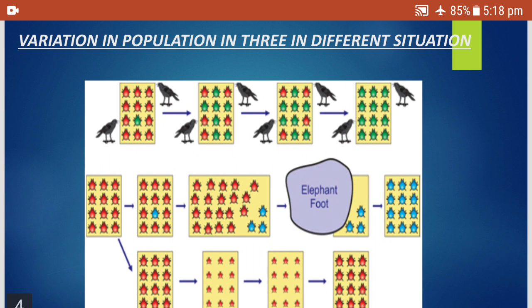Now here we are taking the example of beetles. Let us consider that there are 12 beetles. In the first case what is happening, in the second case what is happening, and in the third case, you can see 3 rows. So these are the 3 situations where the beetle population is affected. Let us start with the first one. What do we observe in the first row? We observe that there are many red and few green beetles.